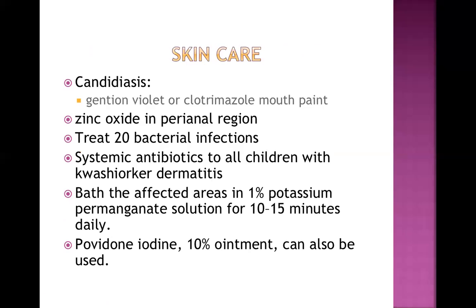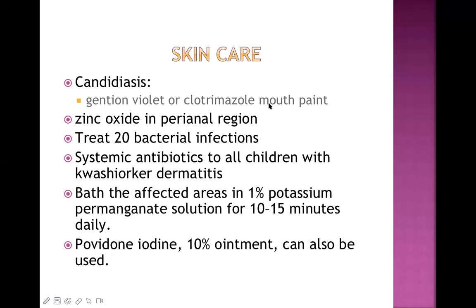Now, another complication in case of severe malnutrition is some skin problem, especially in case of kwashiorkor and marasmic kwashiorkor child. So how do we provide the skin care in these babies? If there is candidiasis, you can apply gentian violet or clotrimazole mouth paint.